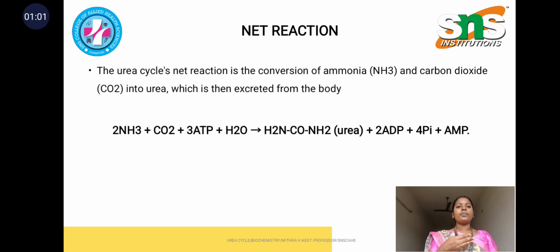So this is the glycolysis cycle, where carbohydrate metabolism also involves four processes: glycogenolysis, gluconeogenesis, glycogenesis and glycolysis. Glyco means sugar, lysis means breakdown.